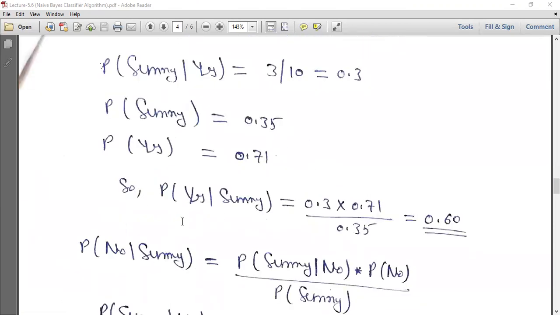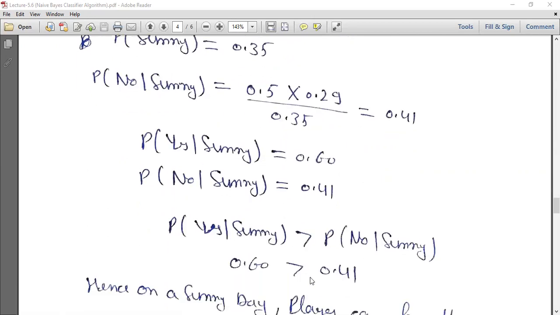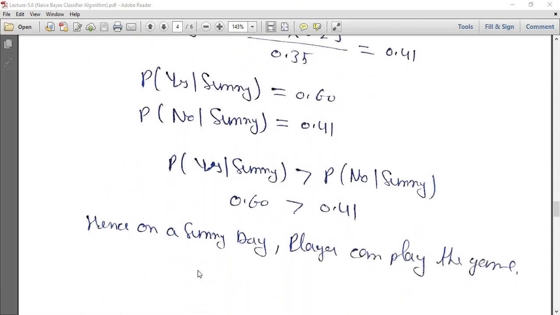So probability of no given Sunny equals 0.5 into 0.29 upon 0.35, which equals 0.41. So probability of yes given Sunny is 0.60 and probability of no given Sunny is 0.41. The probability of yes given Sunny is greater than the probability of no given Sunny, 0.60 is greater than 0.41. So hence on a sunny day the player can play the game.